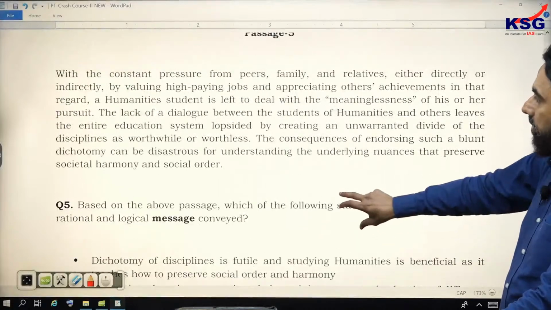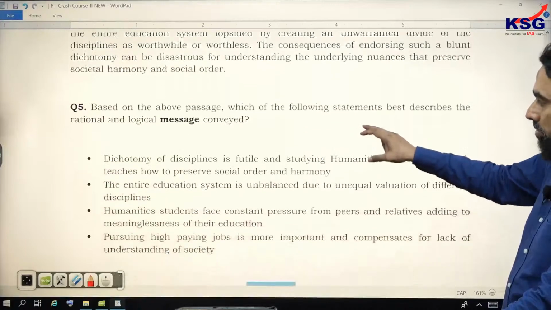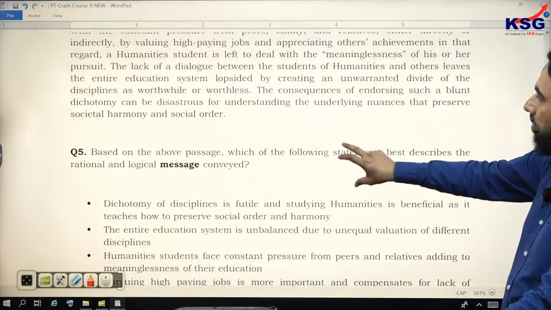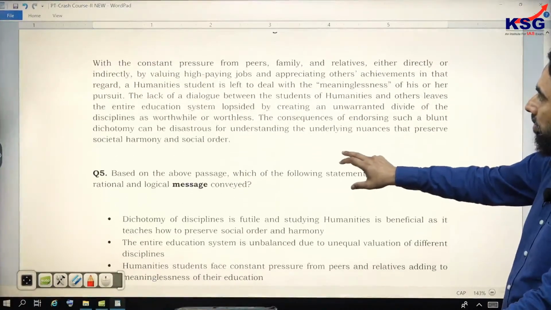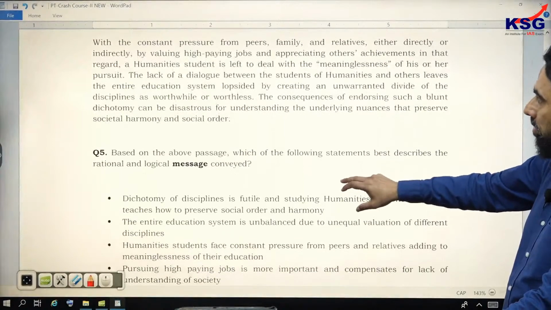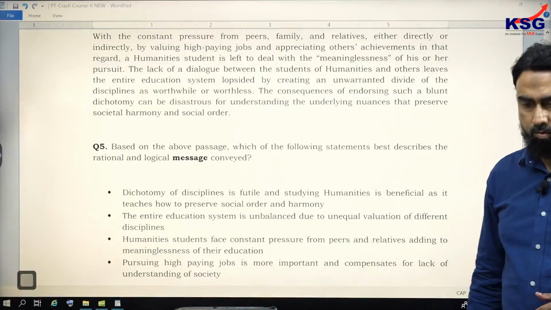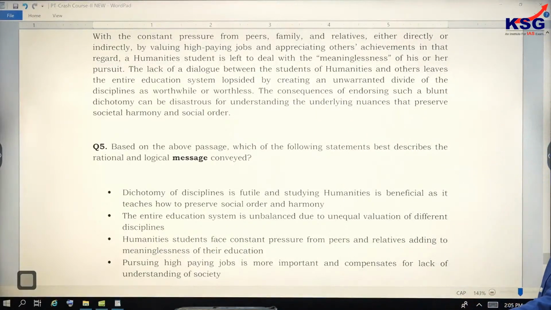Now, a very interesting passage. Here, again, the message is asked. After this passage, I will take you to another type of question. Yesterday I discussed them, but I could not give you some examples. So solve this passage, 2 minutes time you have.